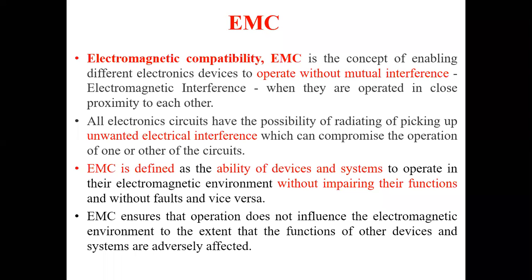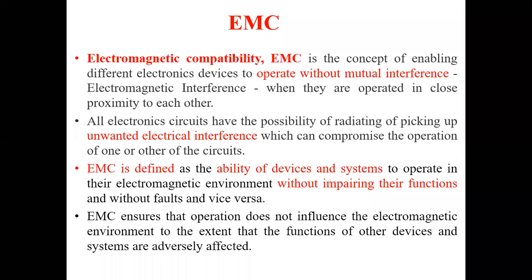Mutual interference means, for example, when two transformers are kept aside, the electric field of one impacts the other. That is the mutual interference.